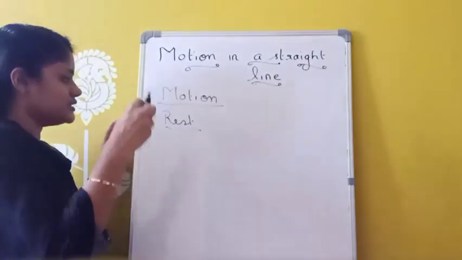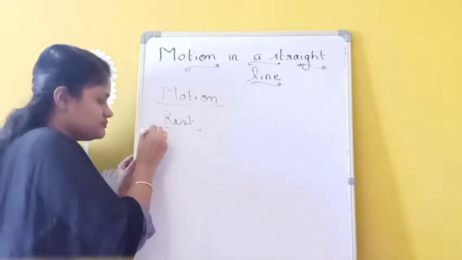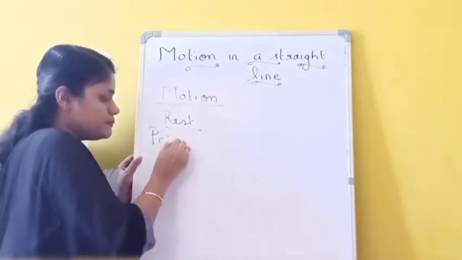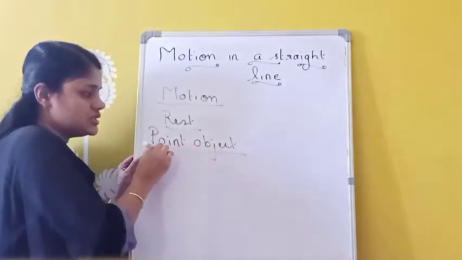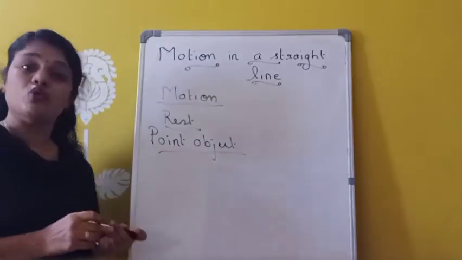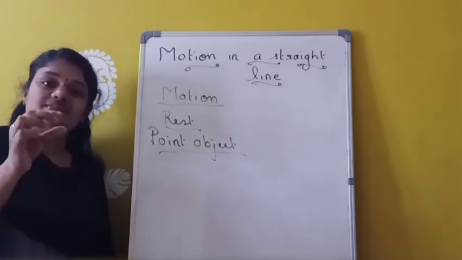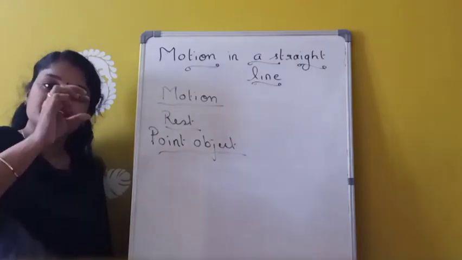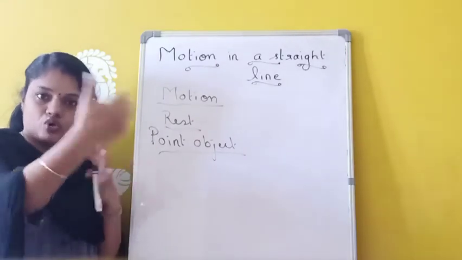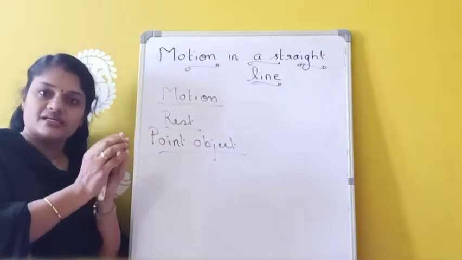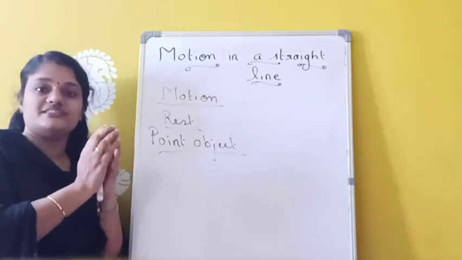Okay. Now another term is point object. So what is meant by point object? An object is said to be a point object if its size is very small compared to the distance travelled by the object. So if the distance travelled by the object is large compared to its size, then we can consider that particular object as a point object.